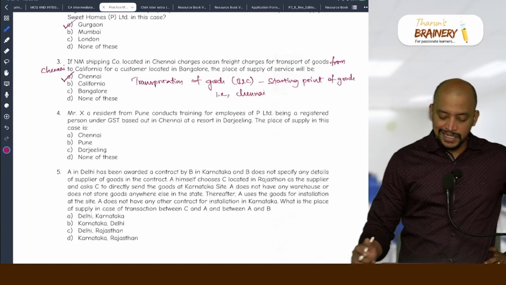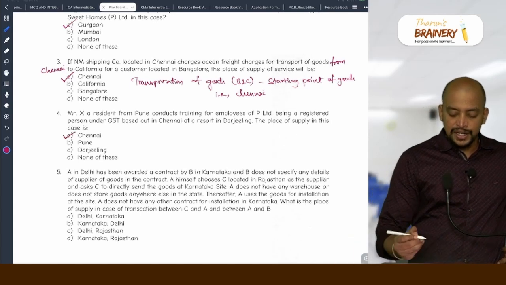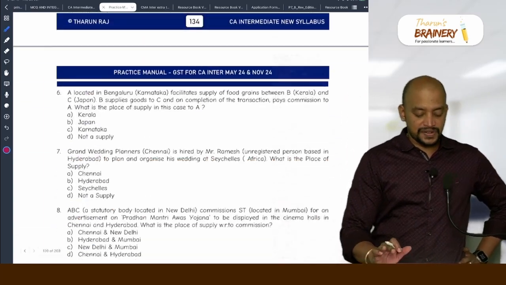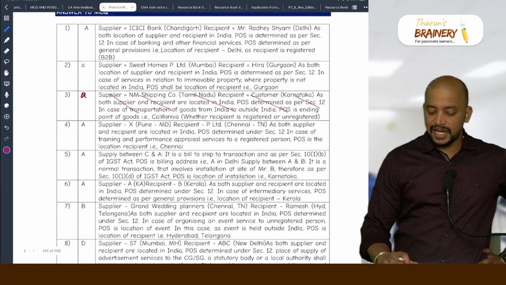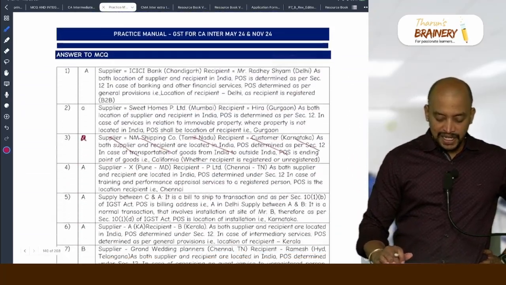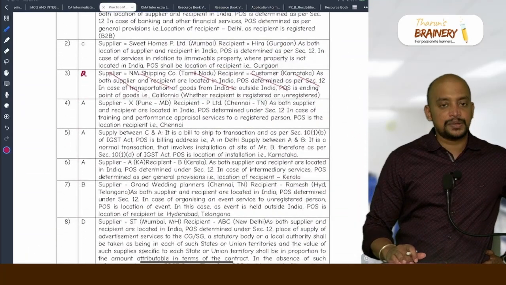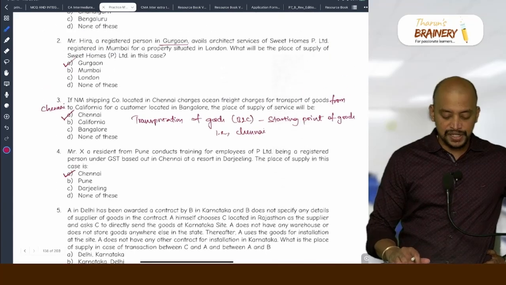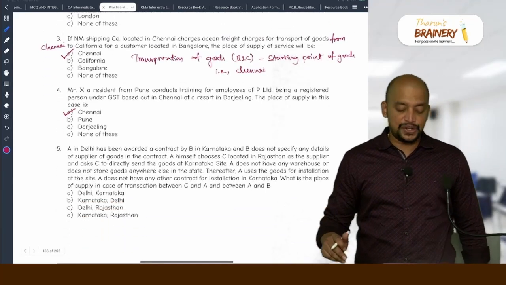So P Limited is based out in Chennai. So Chennai will be taken as the place of supply. Understood here? The explanation given there is correct. In case of training and performance appraisal, we need to check B2B versus B2C.